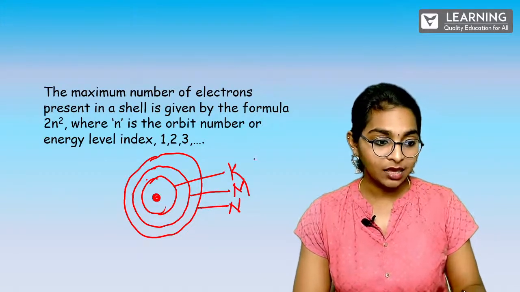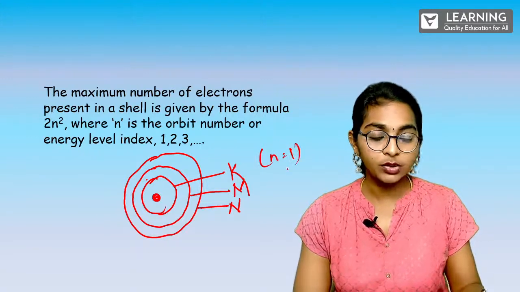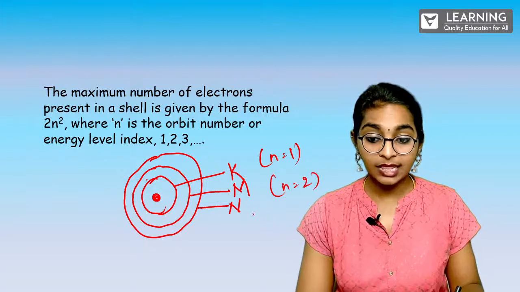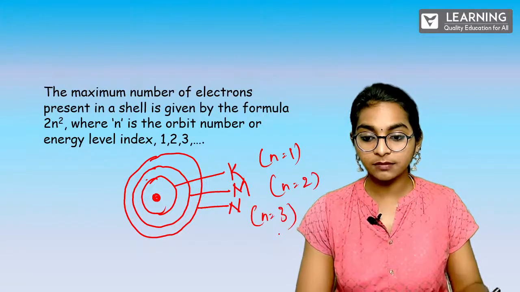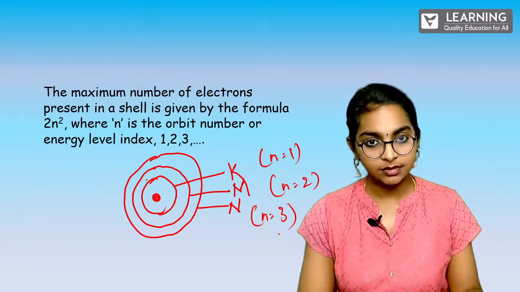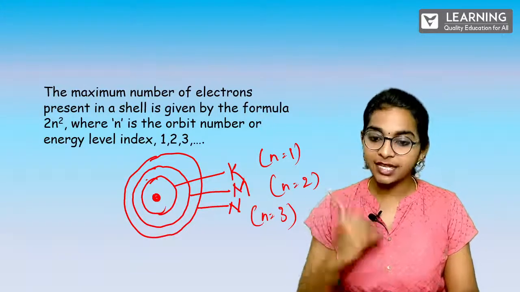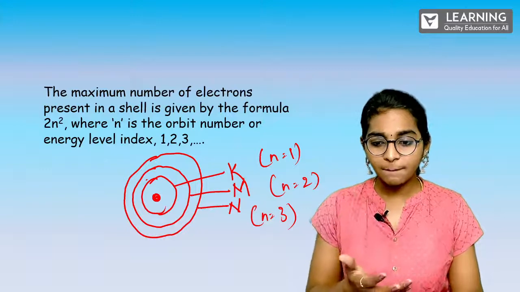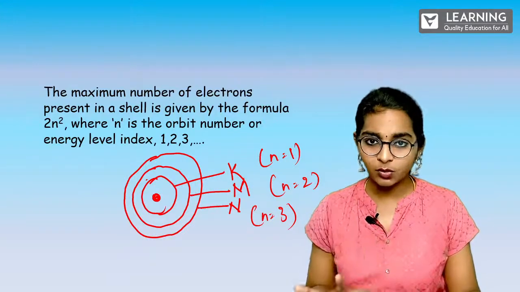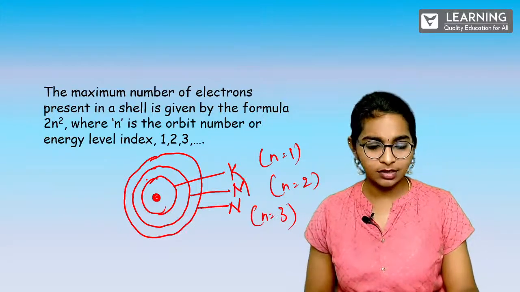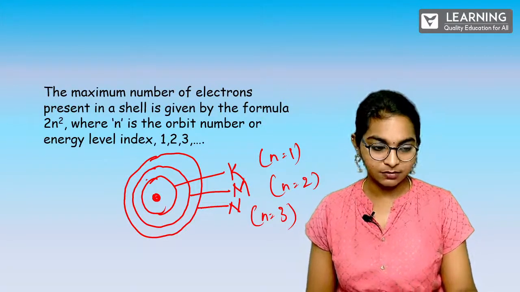So this K, we can also write as n equal to 1. And this can be written as n equals 2. And this can be written as n equals 3. Is that clear? Fine. You can also call them the K shell, M shell, N shell, or according to the number, you can say number 1, 2, 3 or whatever. There are subshells also, s, p, d, f. We'll learn s, p, d, f in later sessions, but here just have this in mind, okay?